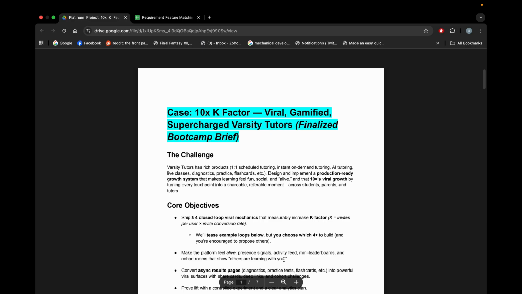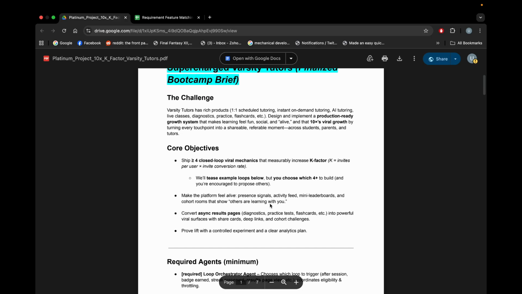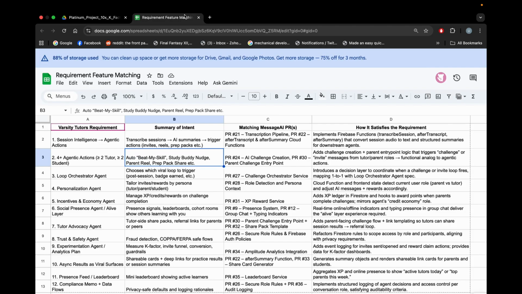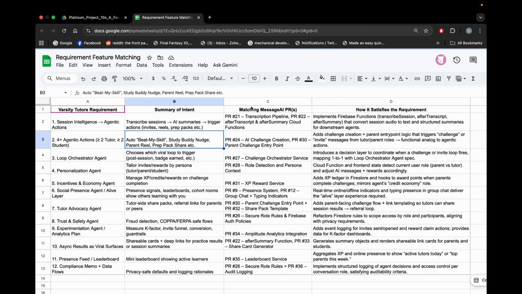Basically, this is the Supercharged Varsity Tutors 10K Factor project, which requires us to take a normal product between a tutor and a parent and convert it into a 10K Factor viral growth product. So let's see, it has a lot of requirements. Let's start with some of the requirements and how we are matching them.